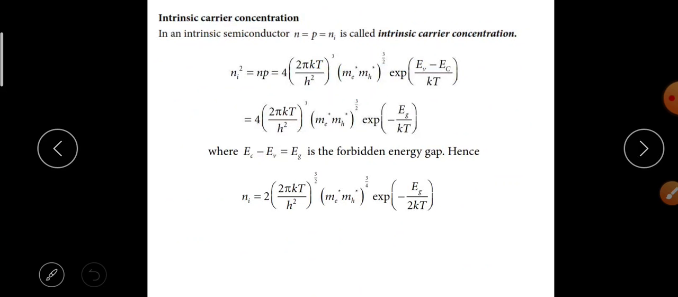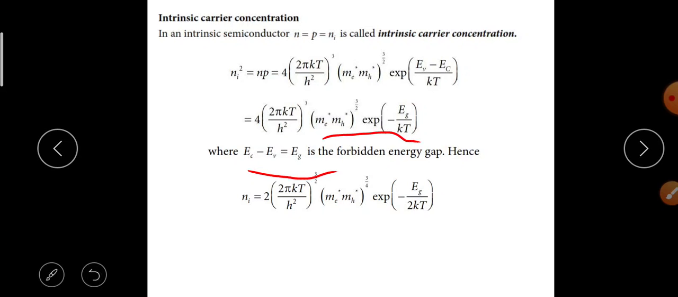Intrinsic carrier concentration. In an intrinsic semiconductor, n is equal to p is equal to ni, which is called the intrinsic carrier concentration. ni squared is equal to np is equal to 4 into (2 pi kT by h square) whole cube into (me into mh) whole power 3 by 2 into exponential (EV minus EC) by kT, which is equal to 4 into (2 pi kT by h square) whole power 3 into (me into mh) whole power 3 by 2 into exponential minus Eg by kT, where EC minus EV is Eg, the forbidden energy gap.